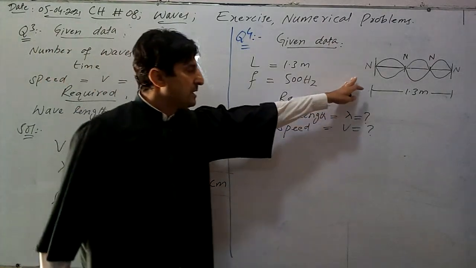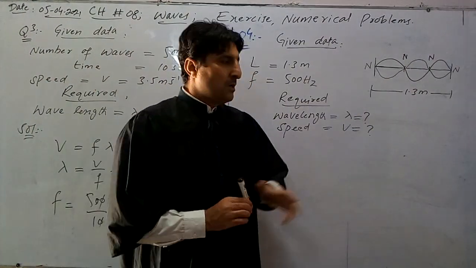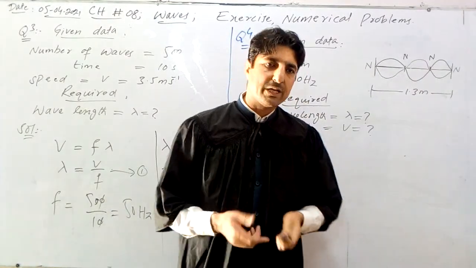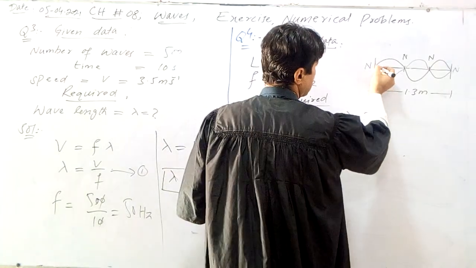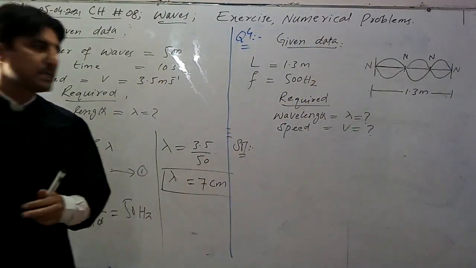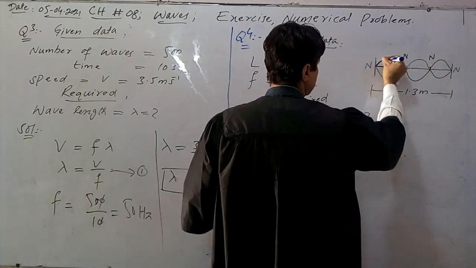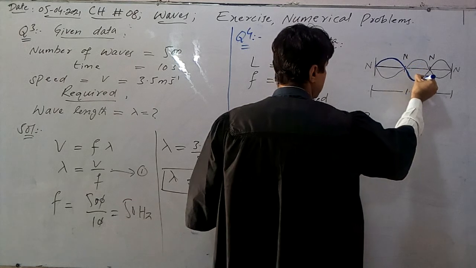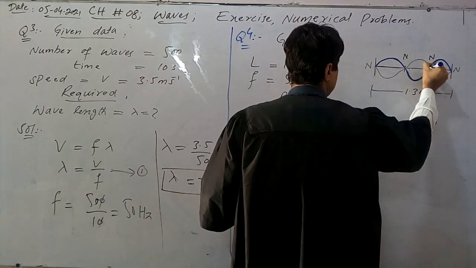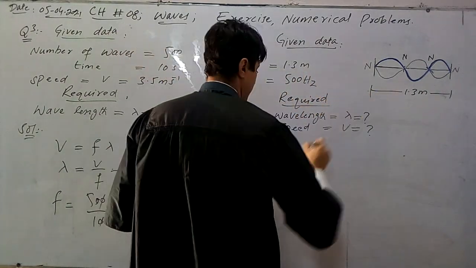Yes, students, if you look at this diagram, what is the length of the wave? 1.3 meter. And how many wavelengths are there in 1.3 meter length? Now let's see, from here to here, this is one complete wavelength. Plus this one is what? Half wavelength. So one complete wavelength plus half wavelength is the total length.